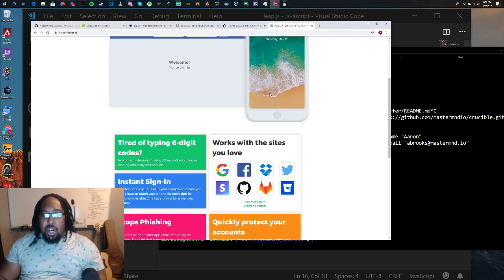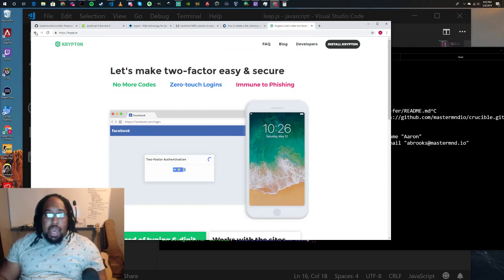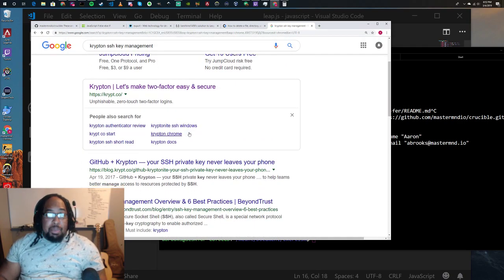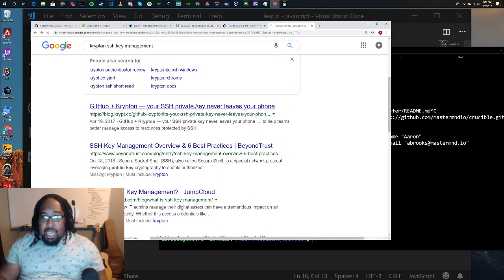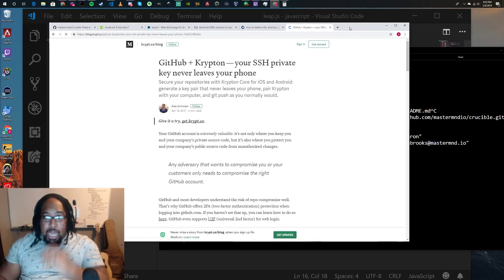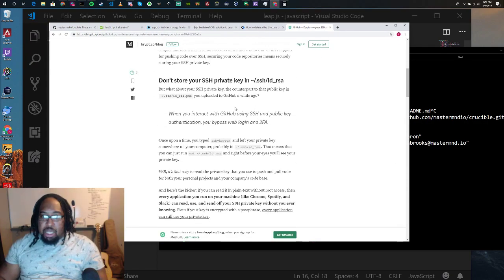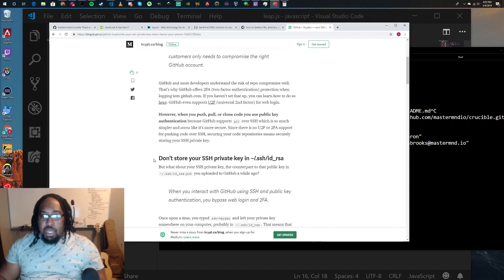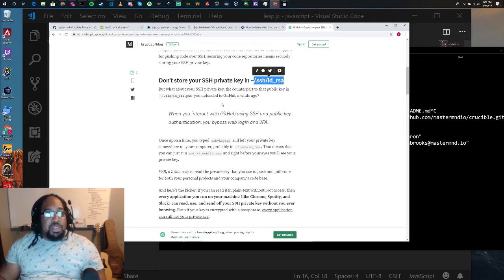Okay, so it's two-factor auth. Cool. Like I said, I'm a Linux guy, so I just set up some quick SSH keys, and I've got a bunch for all the different things that I use. And this is exactly what it says: don't store your SSH private key in your ID RSA. That's exactly what I do.